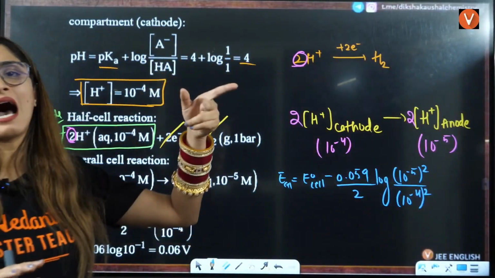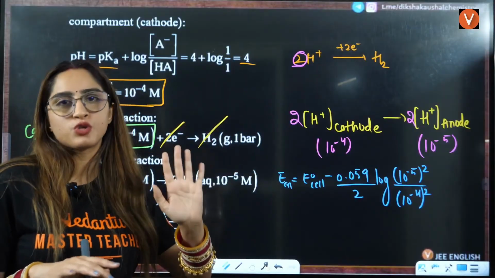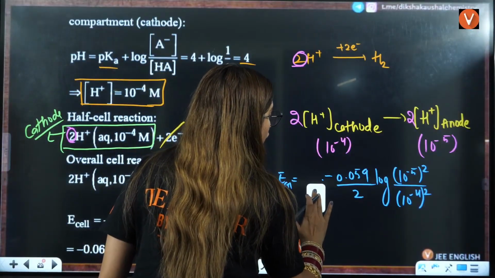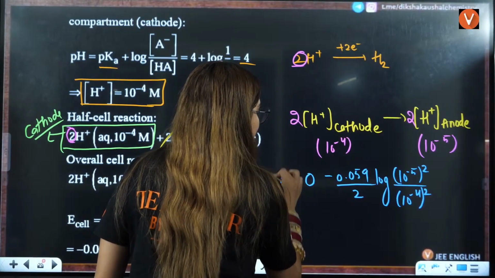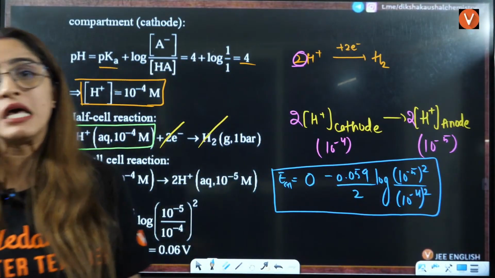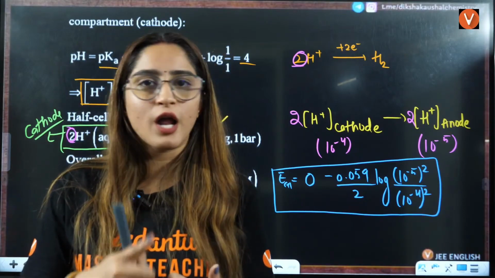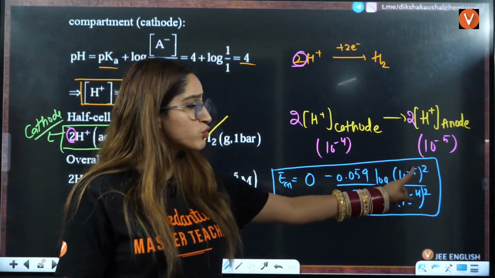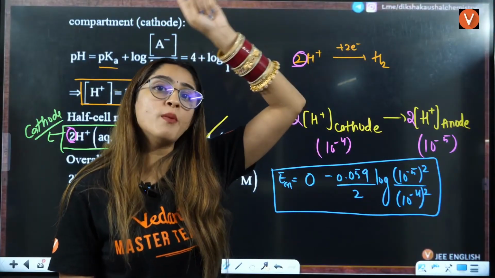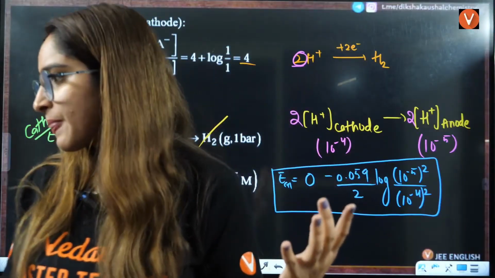Now, both are standard hydrogen electrodes, so cathode is also 0 and anode is also 0. So E naught value is automatically equal to 0 here. We'll put the value of E naught as 0. That is how you will get your answer. So that was a very interesting question of Nernst equation. They have not given you H positive concentration in the product and reactants. This you have to solve yourself by pH buffer solution formulas from ionic equilibrium, and then you will solve this equation.